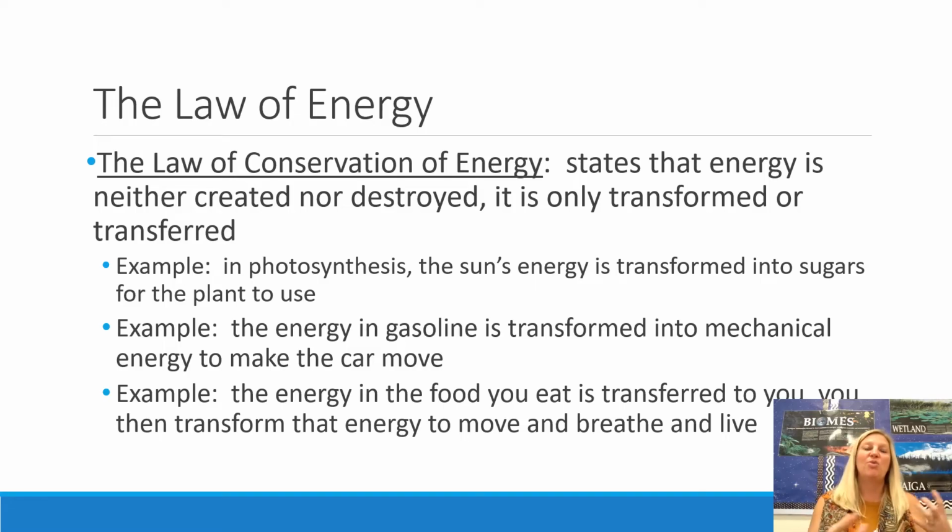You digest, you think, your brain works, your muscles move. If you play soccer or you play the violin, all of these things involve motion and thought and precise tiny motions, and all of that requires energy, and all of that energy comes from the energy you put in. So you've just transferred the energy from the food that you ate. That food had energy, and you've just transferred it into the energy that you are putting out through those activities.